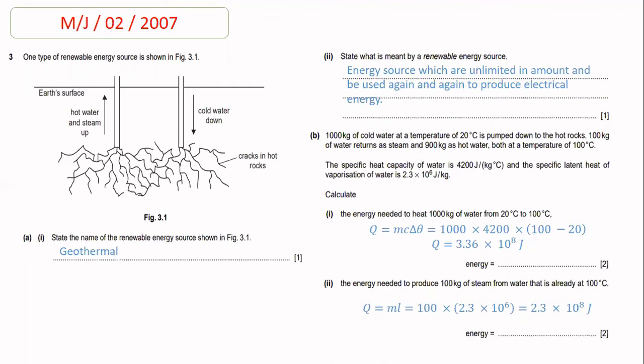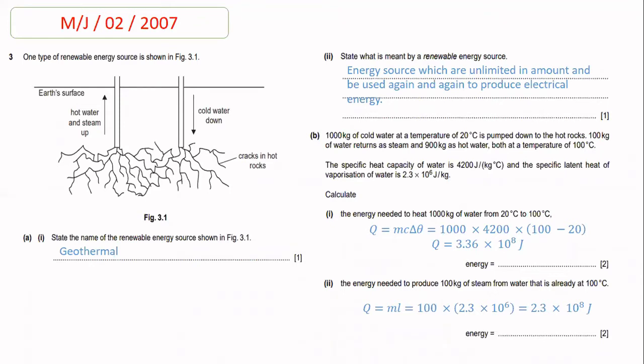In part 2, the energy needed to produce 100 kg of steam from water that is already at 100 degrees Celsius. So beta, in part 2, the examiner asks you to calculate the energy which is needed to convert the water into steam. It means there is some sort of change of physical state involved. So beta, when the change of physical state is involved, for calculating the energy, we will use the formula Q is equal to ml. Q is the amount of energy, m is the mass, and L is the specific latent heat.